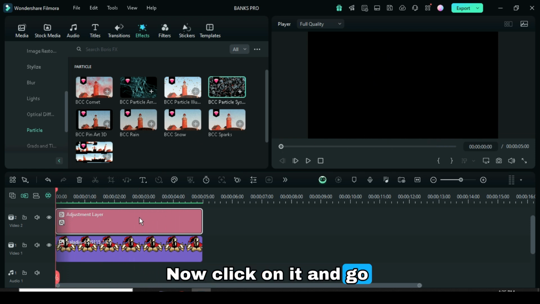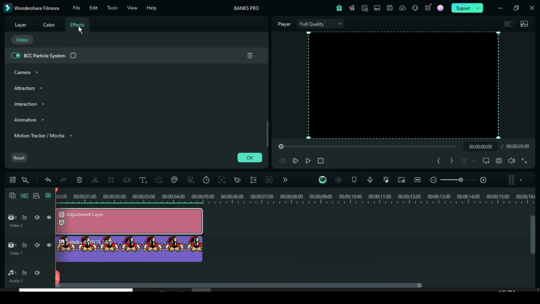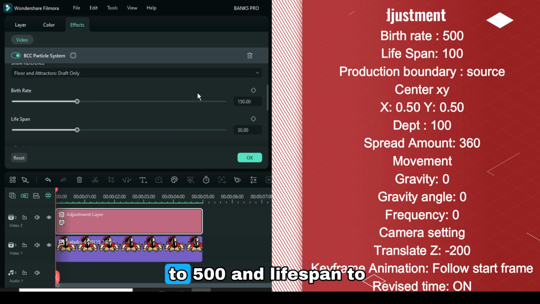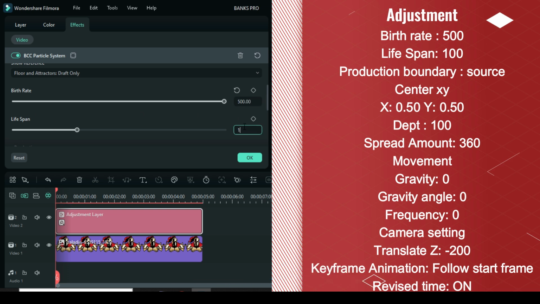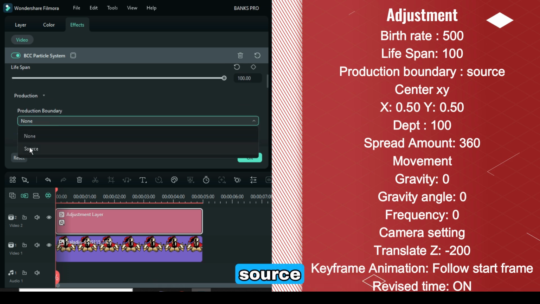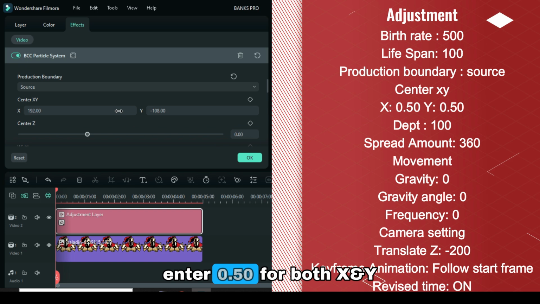Now click on it and go to the top to select Effect. Further scroll down to increase the birth rate to 500 and lifespan to 100. Scroll down to Production, set the production boundary to Source, and under Center XY, enter 0.50 for both X and Y as shown.